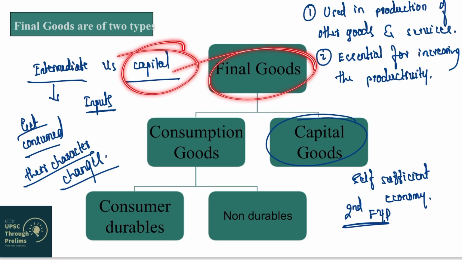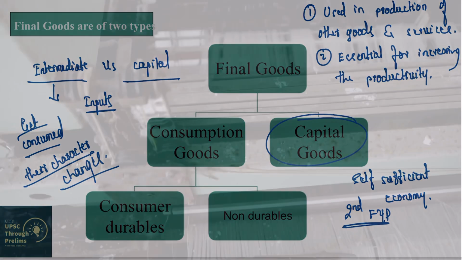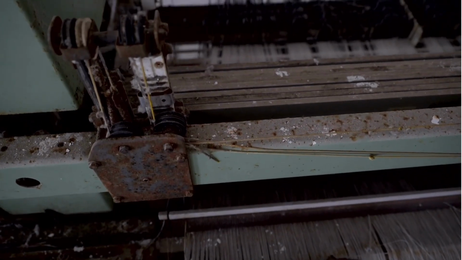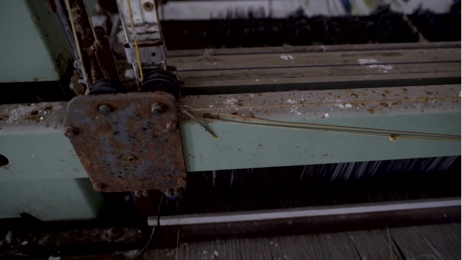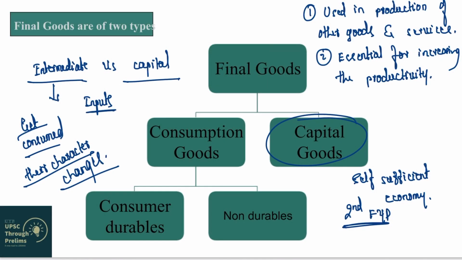Okay, but capital goods don't get consumed in the manufacture of final goods. They remain like that. However, one important concept that we will study in the next section is depreciation. Capital goods also need replacement over a period of time. For example, any machinery has a lifespan. After its lifespan, it must be replaced, right? In order to replace that machinery which undergoes wear and tear, a concept has been invented called depreciation. This we will see in the next section.